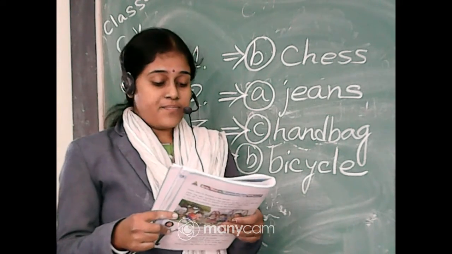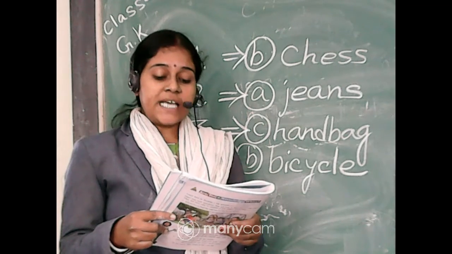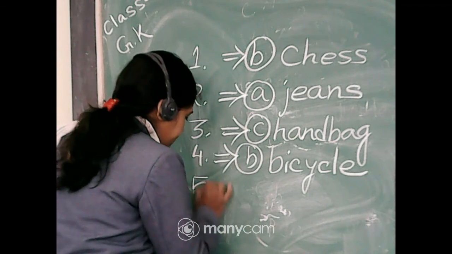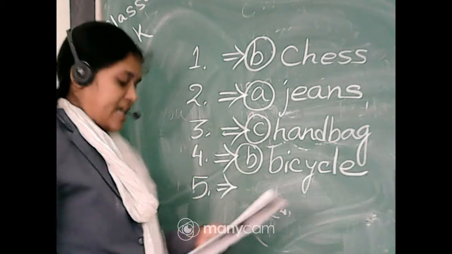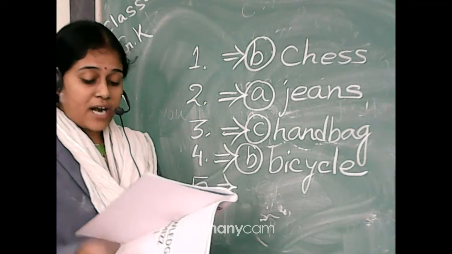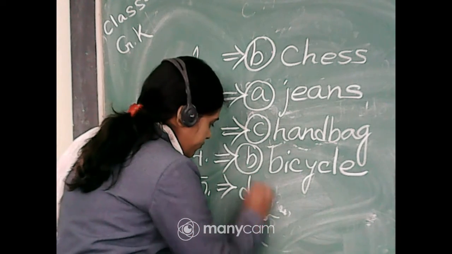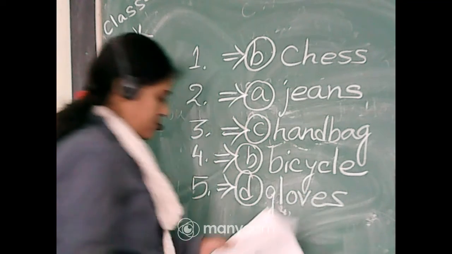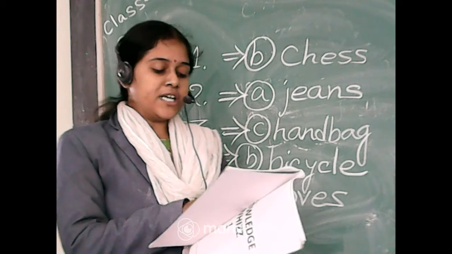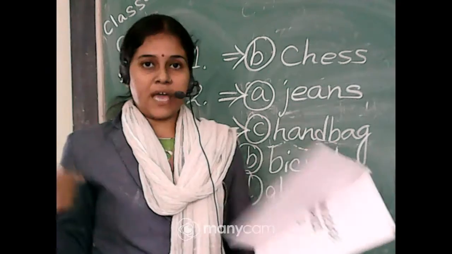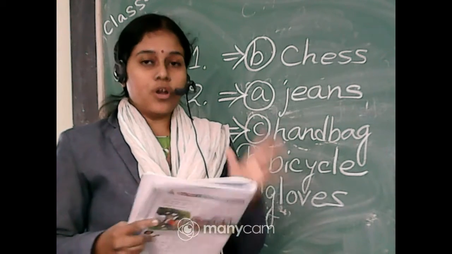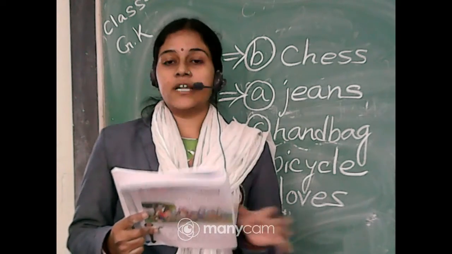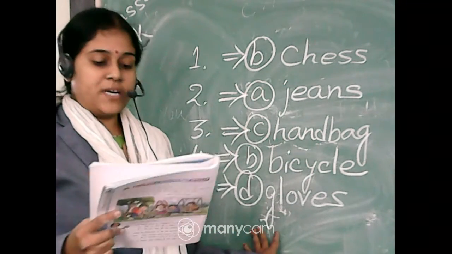Next, number 5. Sweater, shorts, jacket and gloves. Which one is the odd one? Tell me. Yes, gloves. It is the odd one. Option D. Because sweaters, shorts and jackets, we wear on our body, and gloves we wear on our palms and fingers to cover them. That's why gloves is the odd one here.